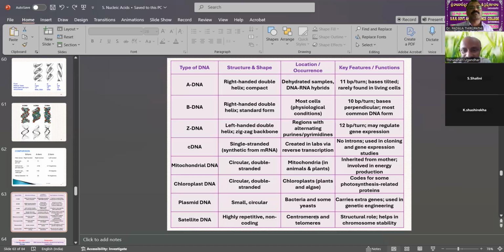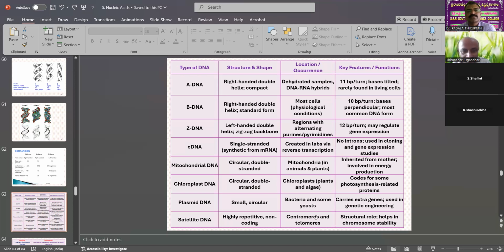cDNA is also called created DNA. It has no introns and is used in the cloning process. Cloning can be artificial or natural. Natural cloning means plasmid: inserting the DNA into a plasmid to multiply the DNA into several copies. That is called plasmid vector-mediated gene cloning. Without a vector, that is called PCR, polymerase chain reaction. So this is also cDNA and gene expression studies.